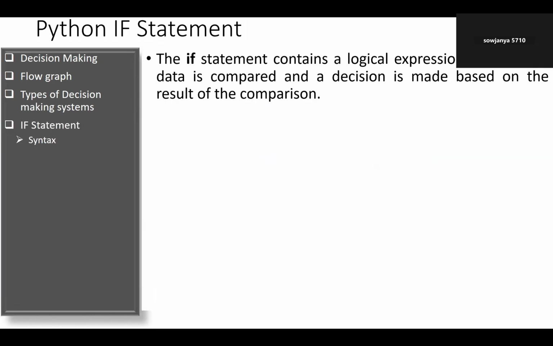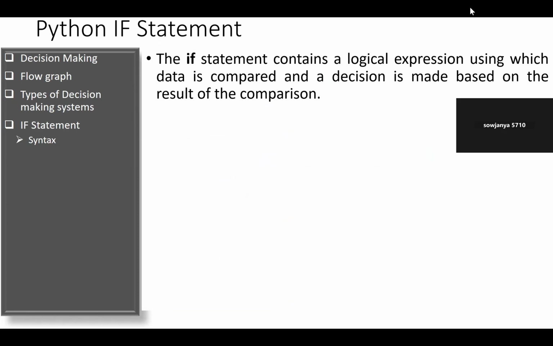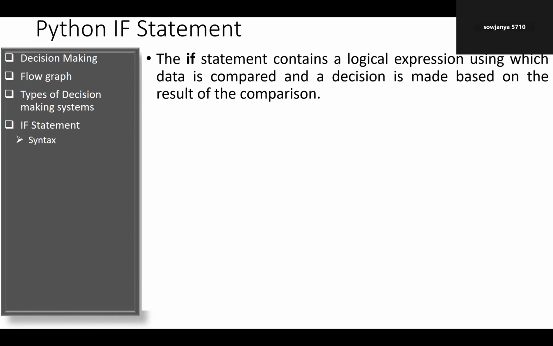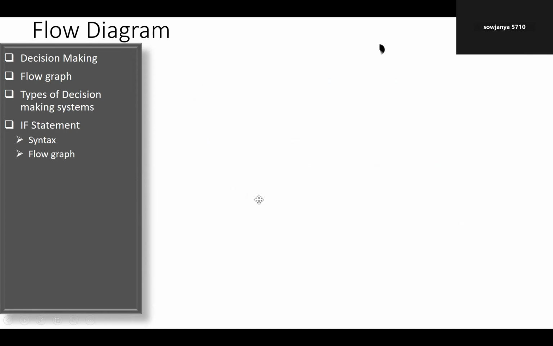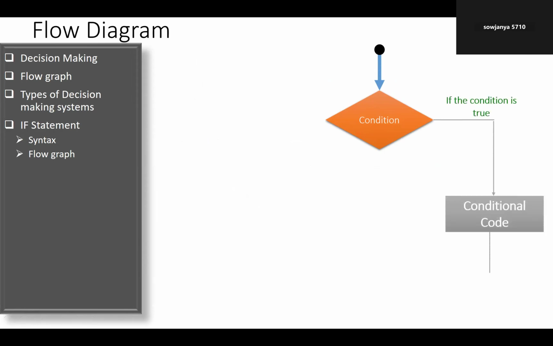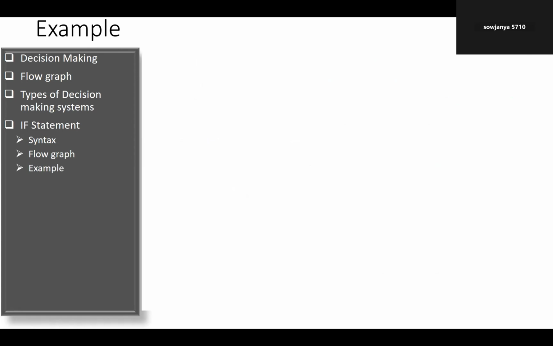So what is an if statement? It contains a logical expression using which data is compared and a decision is made based on the result of the comparison. The syntax for this is: if expression, we write the statements. Then, the flow diagram: please look at it. We get the condition. If the condition is true, we get some value. If it is false, there is some output we get.